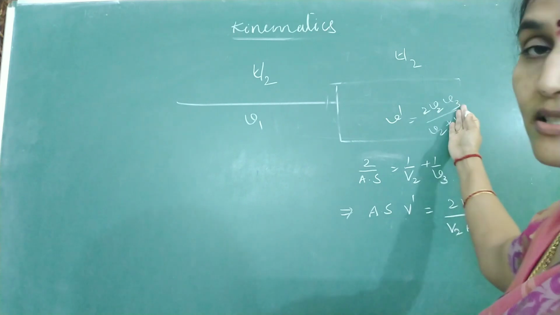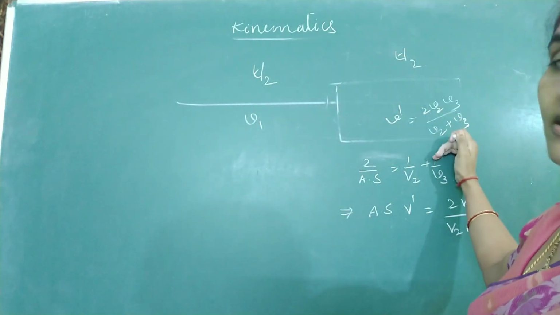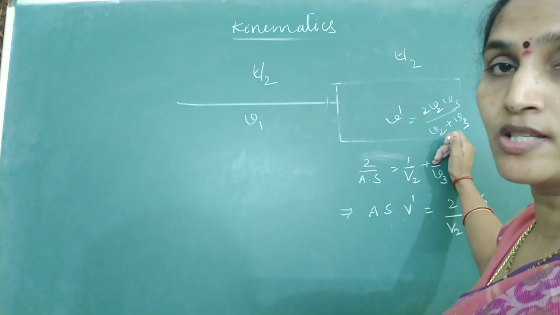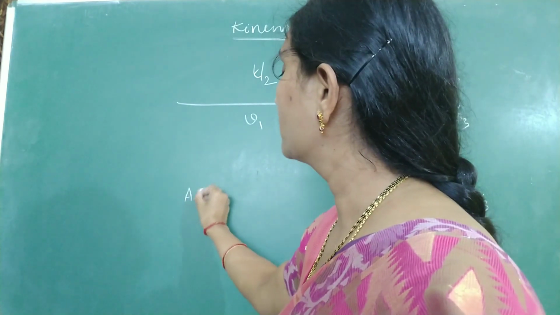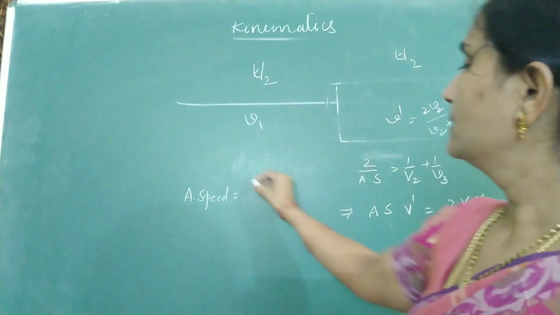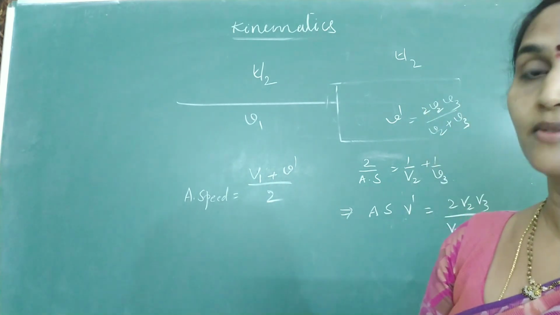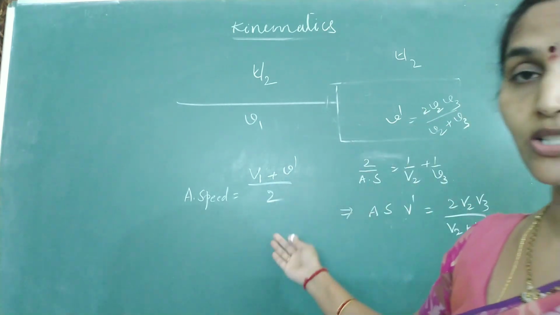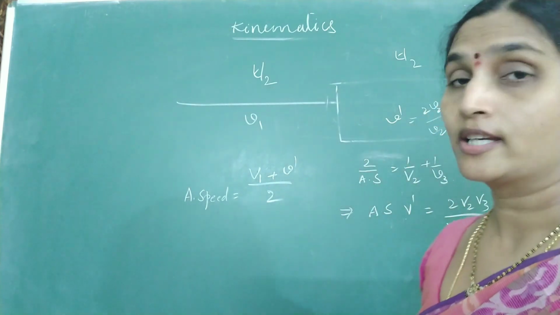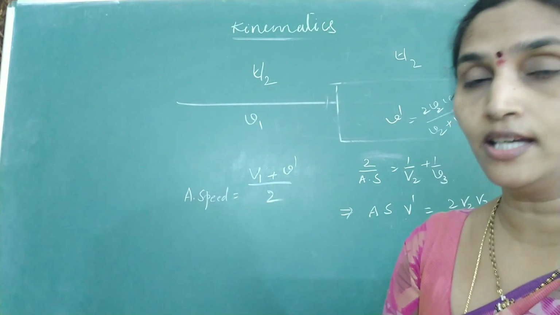Now what should be the answer? Half the time the speed is V1. Remaining half time, this is the speed. Whenever time intervals are half, how do we calculate the average speed? V1 plus V dash divided by 2. You can substitute the value of V dash and get the answer. So I have solved it in terms of V1, V2 and V3. If values are given, put the values and get the answer.